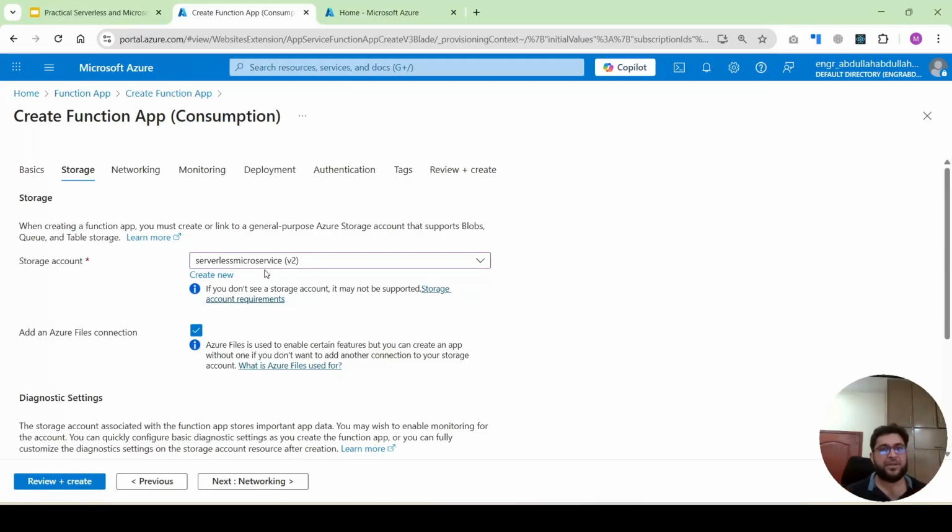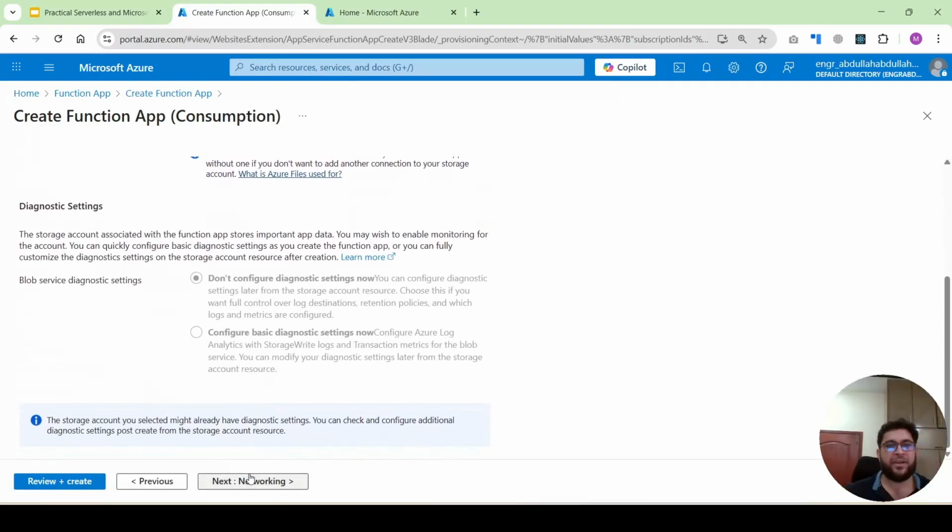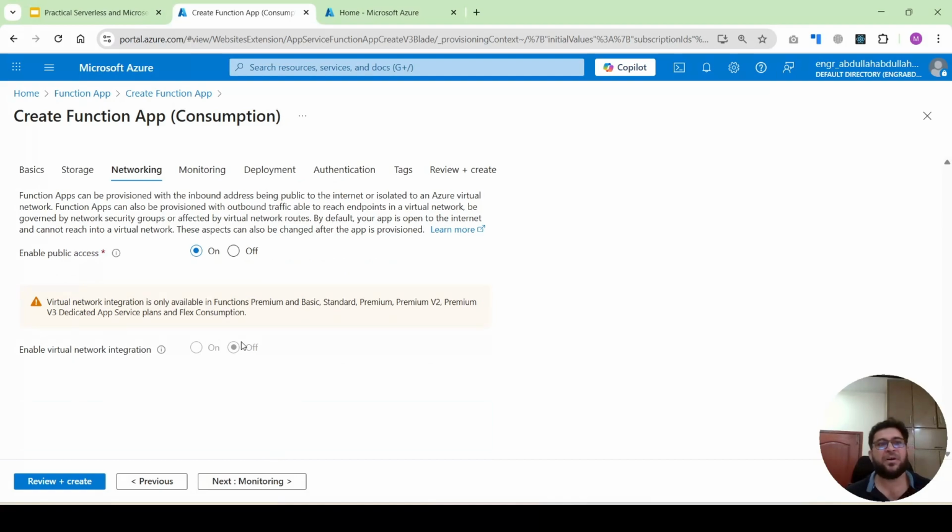Okay, so this is the storage account I created. The next option is the networking. This is for security purposes. To enable public access, you will click on this, or otherwise you can turn it off.